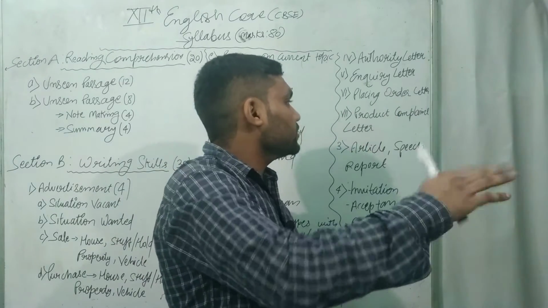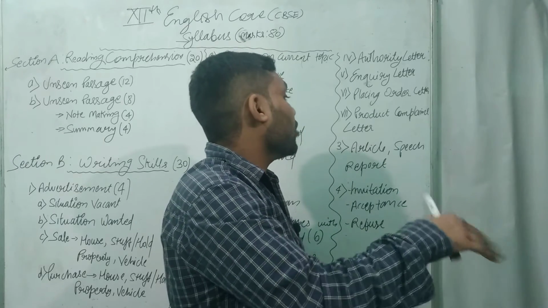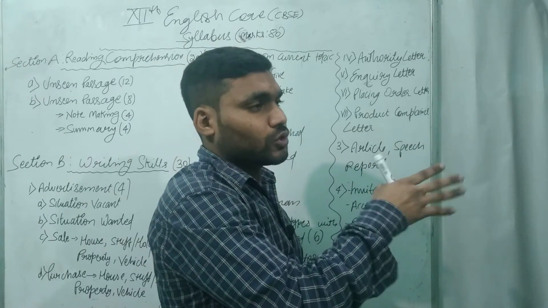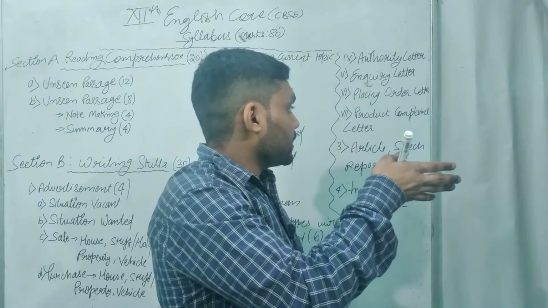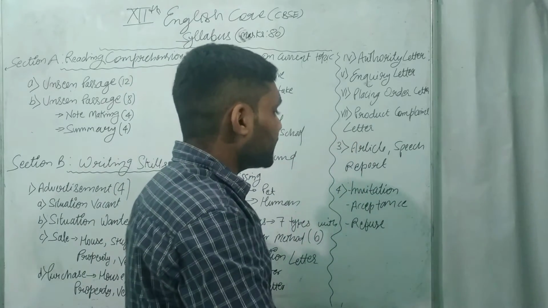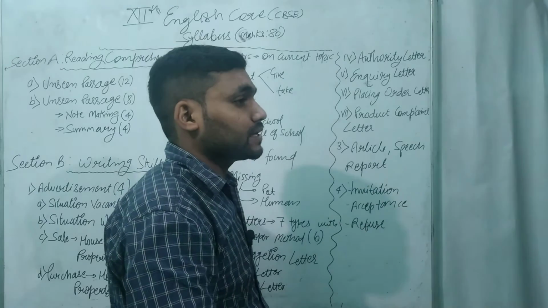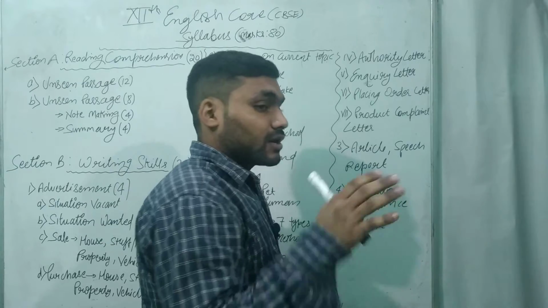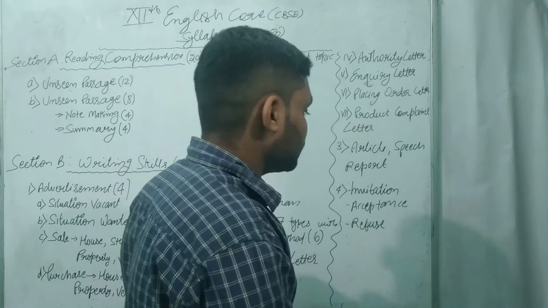Suppose out of those 1000 cell phones, a few are damaged. And how you have to complain against that company, for those damaged products. Then how you have to write a letter, we learn here. Article, speech, debate. Suppose a topic is given to you to write about, around 150 or 200 words. Then how will you write about a topic, in favor or against? All these things we have to learn here.